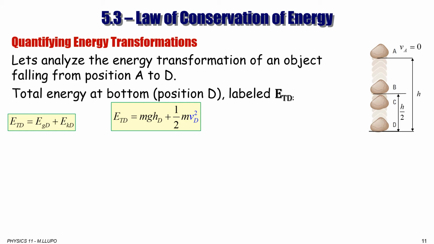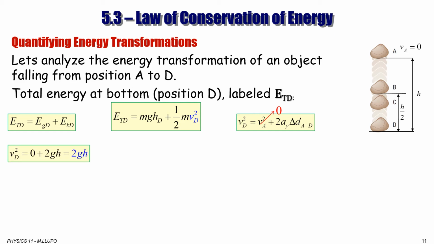Now we don't know the speed at point D, so we can use the kinematics to solve for Vd. So Vd square is equal to Va square plus 2ay delta d between A and D, which is H. We know that V at point A is 0 because it is at rest.